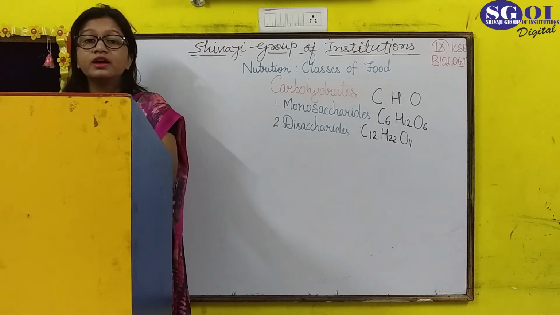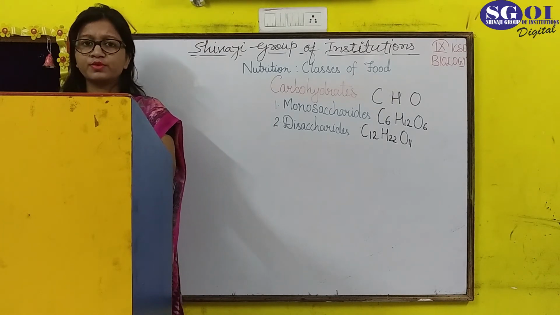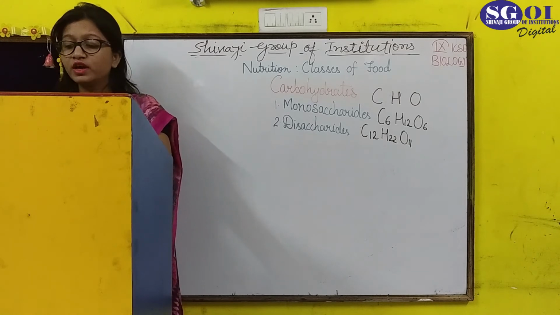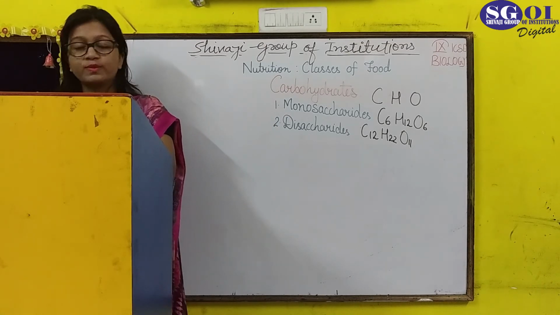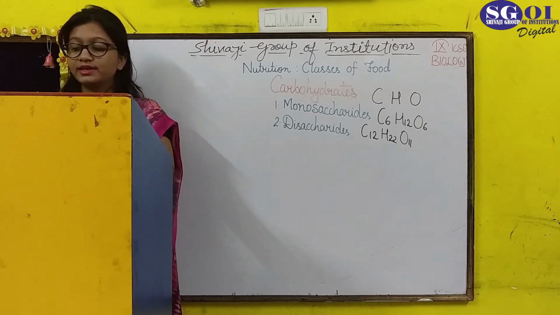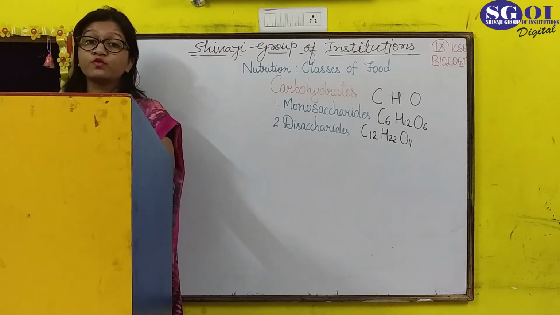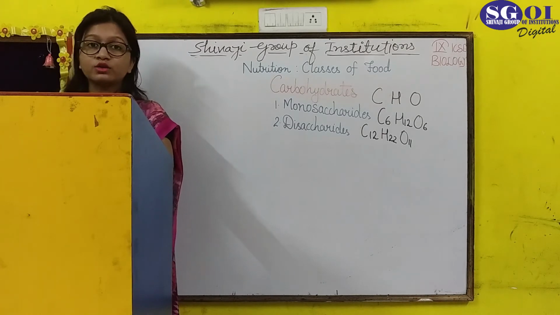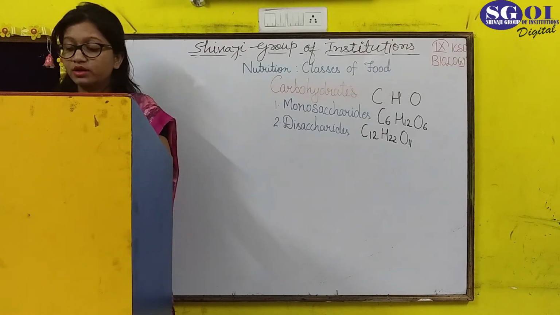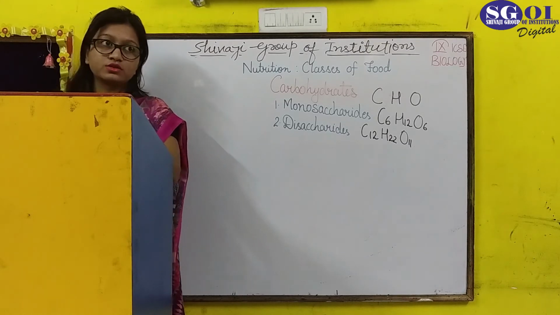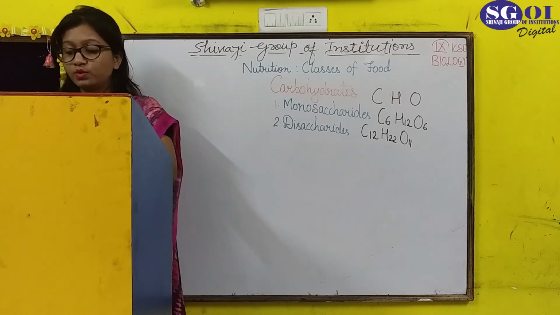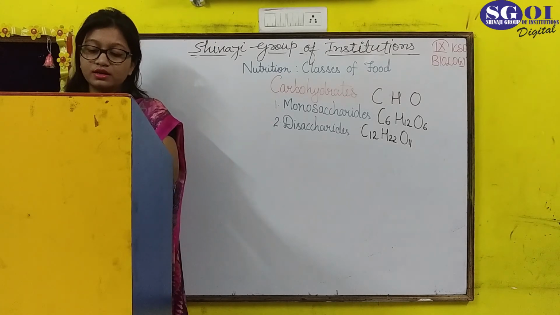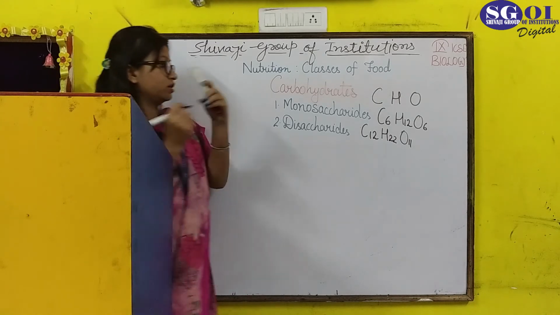Examples of disaccharides are, first, table sugar, the simple sugar which we use in our day-to-day life, commonly used in our homes, and that consists of 2 units, 1 unit of glucose and 1 unit of fructose. So basically, simple sugar is a kind of disaccharide. Second, maltose, which is made up of glucose molecules, and lactose, the milk sugar, consisting of glucose and galactose. So these are some of the kinds of disaccharides present in our nutrients. The third one is polysaccharides, which consist of more than 2 sugars.